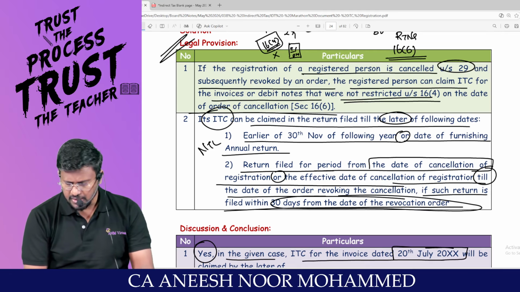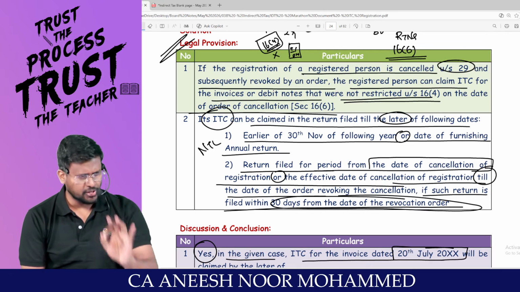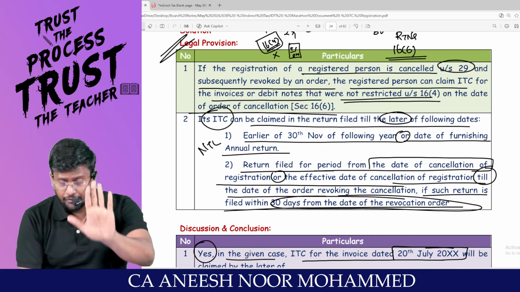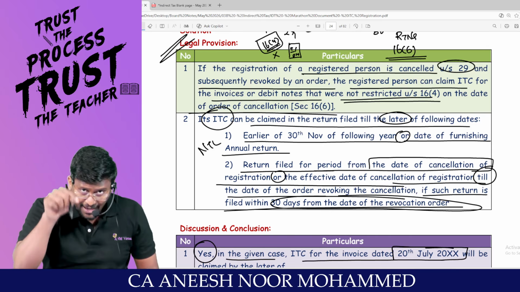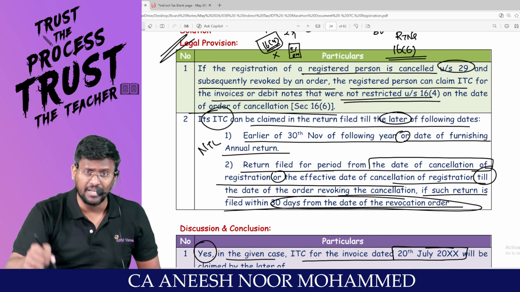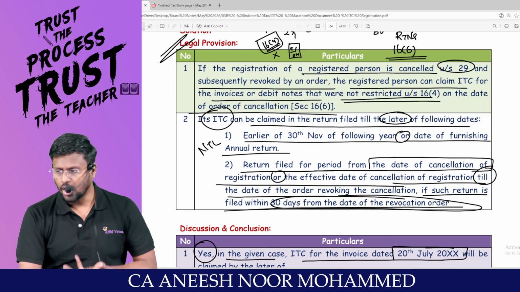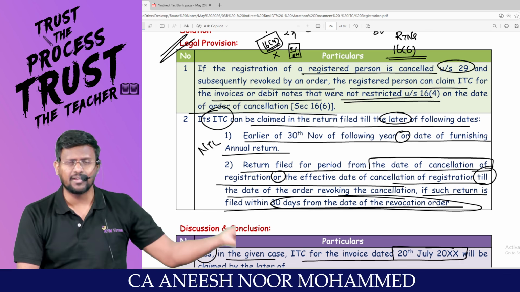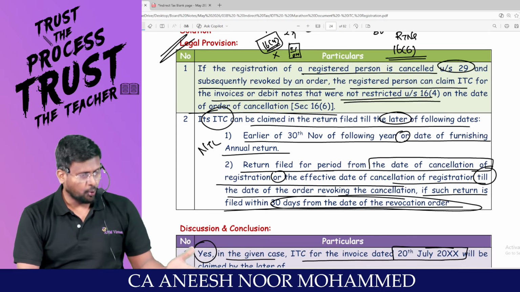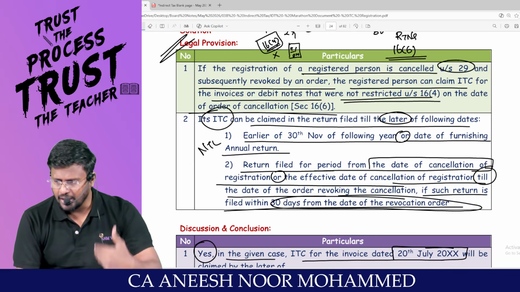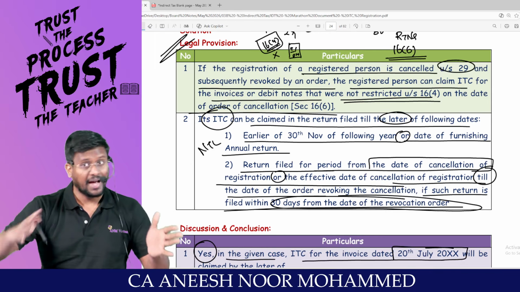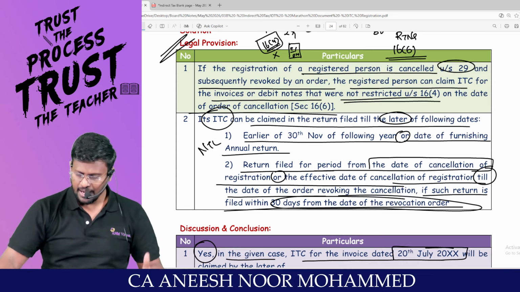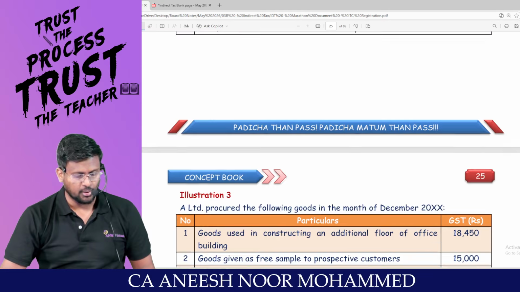That means if any invoice or debit note for which I am entitled to take ITC on the date of cancellation of registration, and on that date the Section 16(4) time limit is alive, but I was not able to take ITC because of the cancellation of registration, but in future that cancellation has been revoked, and within 30 days I am filing the pending return, then when I file the pending return, that invoice, that debit note, that credit note, I can claim and ITC can be enjoyed. Are you all really with me?